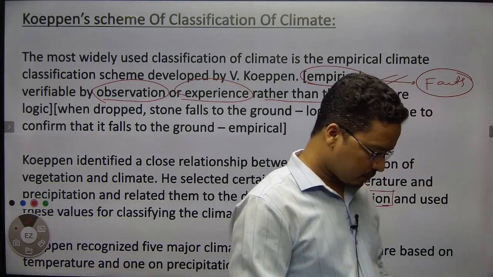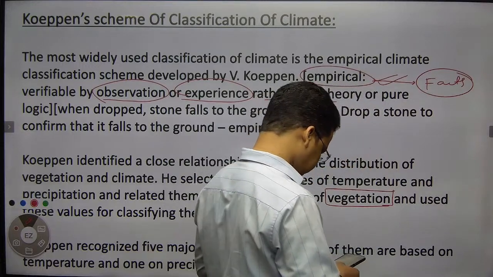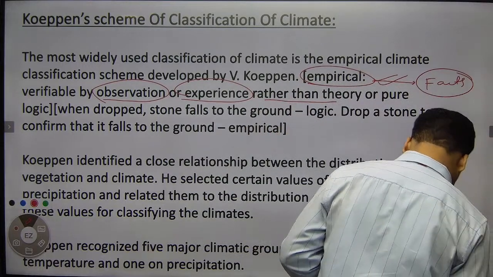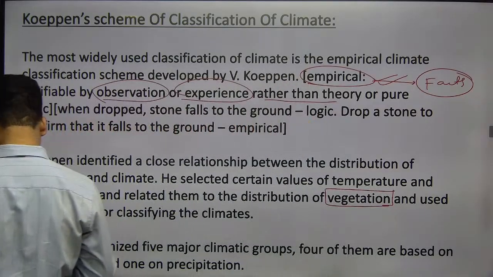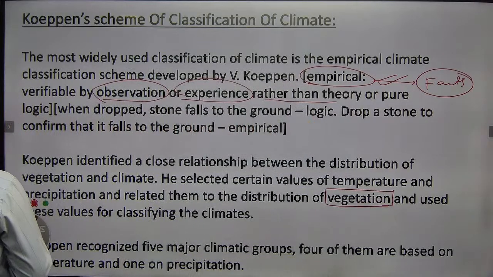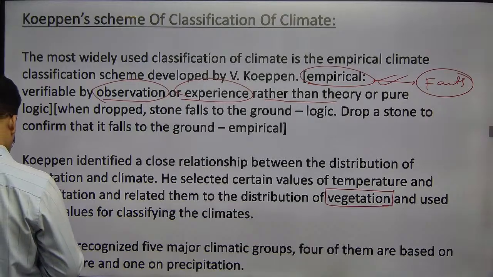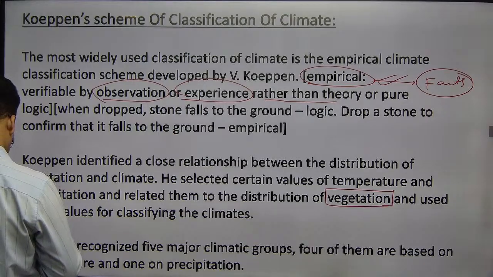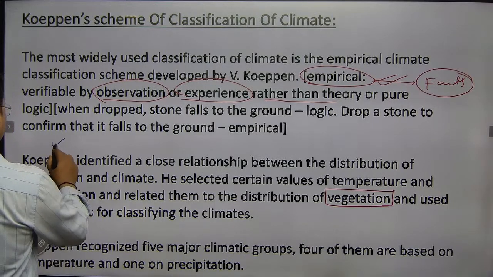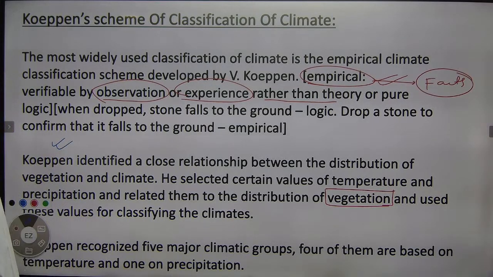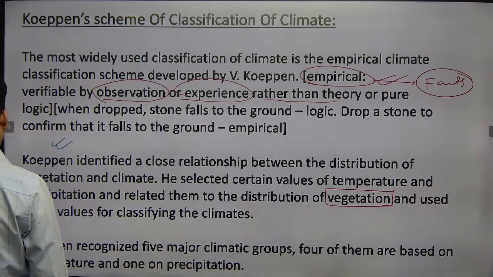So that is what the natural vegetation is: the indicator of the climate.